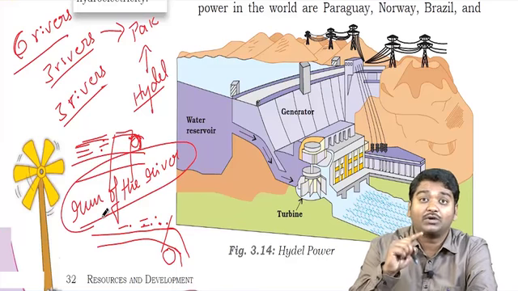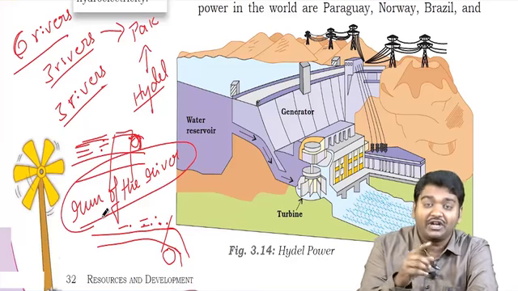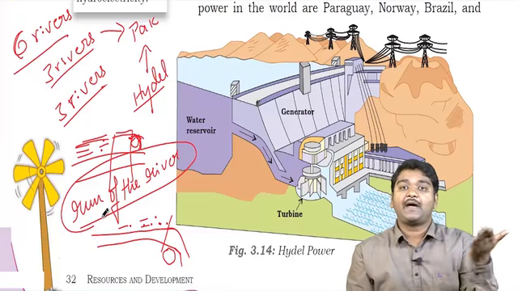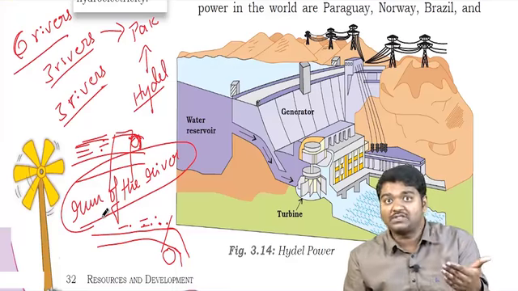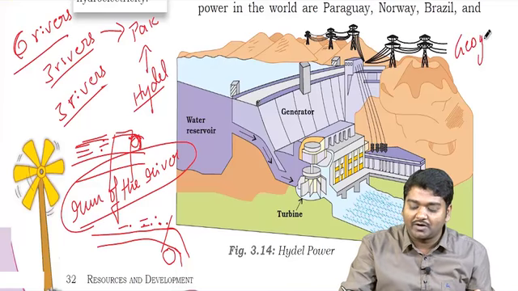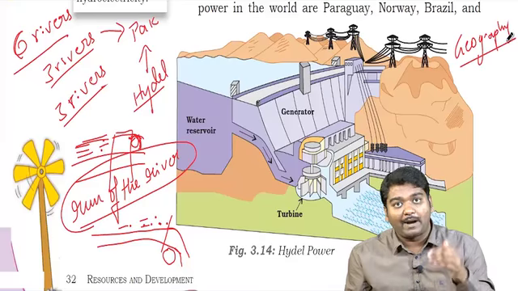UPSC asked what is run of the river because of the Indo-Pakistan issue. So sometimes whenever India-Pakistan, India-Bangladesh, some issue comes up, there is a possibility that they immediately link it with geography. So you should be aware about this.